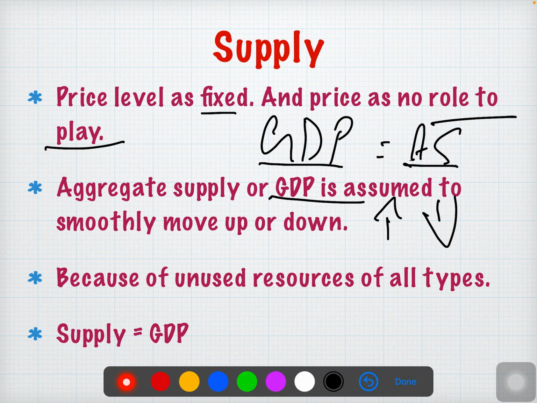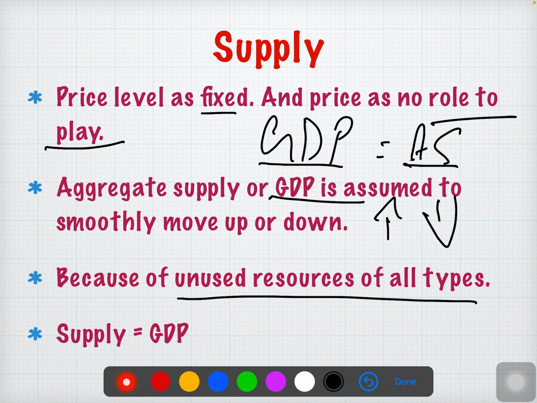Why is aggregate supply going to increase? Why is it going to decrease? Up means it is increasing, down means it is decreasing. Why is aggregate supply going to increase or decrease? Why is GDP increasing or decreasing? That is because of unused resources of all types. That means in the economy, there are still so many resources which are completely unused.